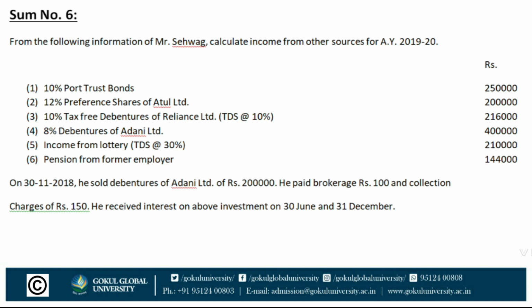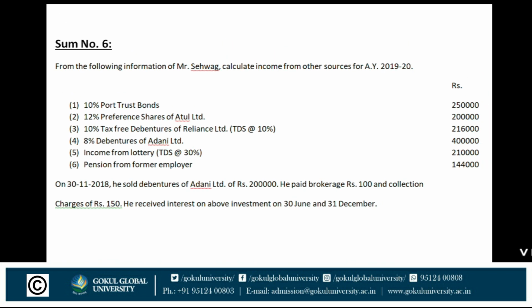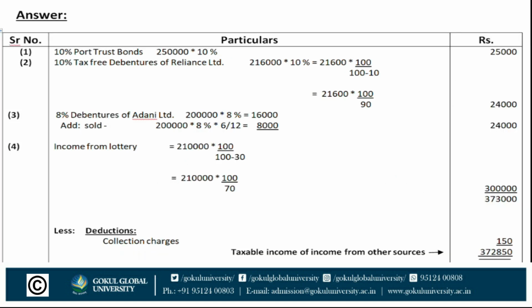He received interest on above investment on 30th June and 31st December. So we will calculate our interest on 30th June and 31st December. Answer is first number, 10% port trust bonds. 2,50,000 into 10% is equal to 25,000.